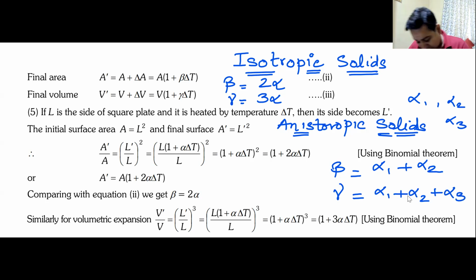Now, I've seen a question on this in JEE Advanced. No one was able to solve it. The question was like this: in two dimensions, the coefficient of expansion was alpha. In the third dimension, the coefficient of expansion was something else. What is the coefficient of volume expansion? That was the question. 4 marks, JEE. You know how much difference 4 marks makes in JEE? It might create a difference of 10,000 ranks. Surprising, no?